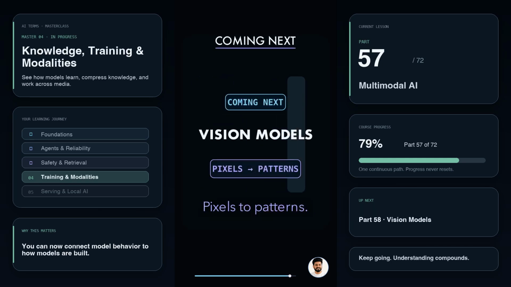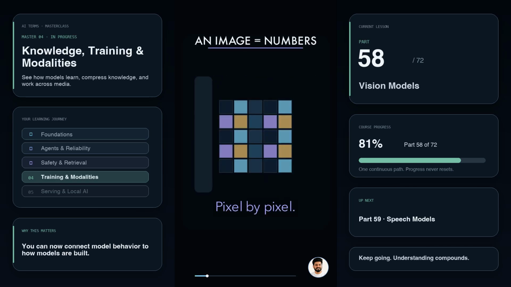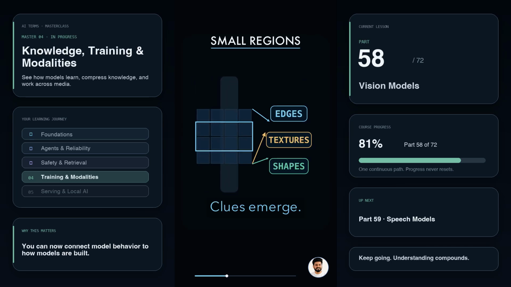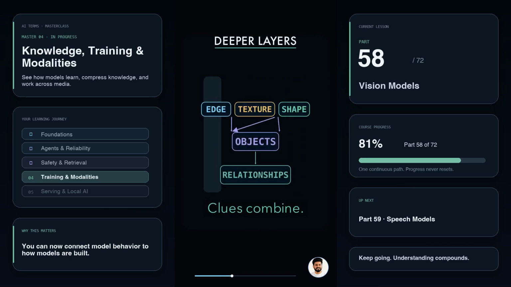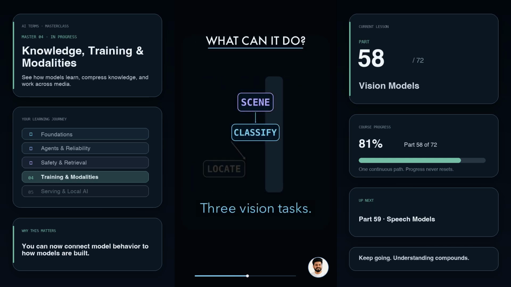Coming next, vision models, turning pixels into usable patterns. Vision models turn pixels into patterns a machine can reason over. An image starts as a grid of numbers, brightness and color, pixel by pixel. The model scans small regions, finding edges, textures, and shapes. Deeper layers combine those clues into objects and relationships. Wheel, road, cyclist. Then the model can classify what it sees, locate an object, or describe the whole scene.